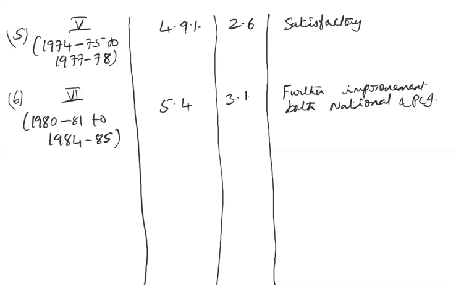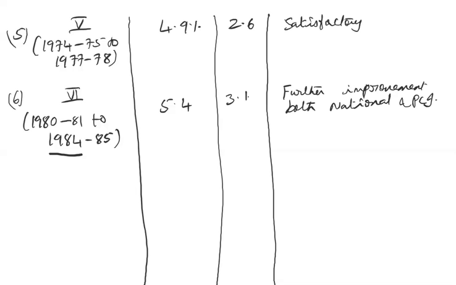Okay. And afterwards, what happened in 1984, Mrs. Indira Gandhi was assassinated. And then Mr. Rajiv Gandhi became the prime minister. And from the seventh plan onwards, Rajiv Gandhi was the prime minister. So let me continue with my next class. From the seventh plan, what was the growth rate till the 12th plan? Okay, so let me continue those in my next class.